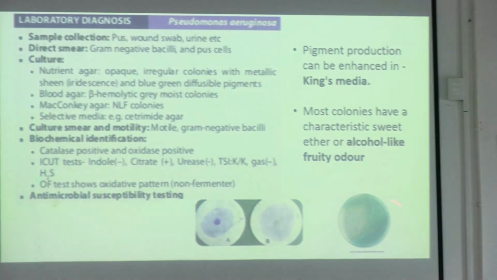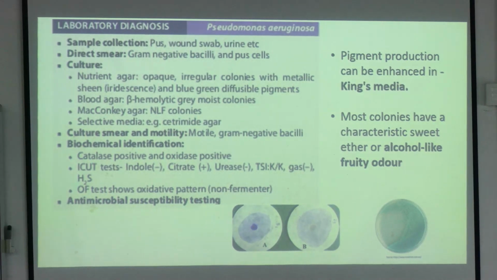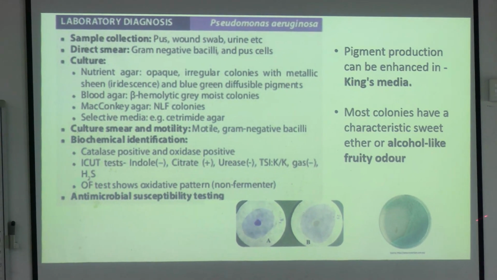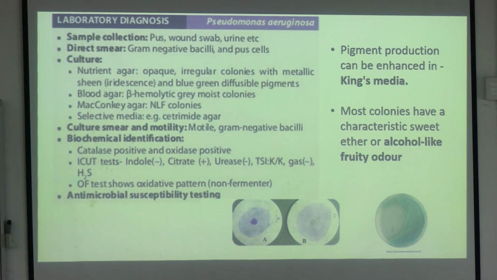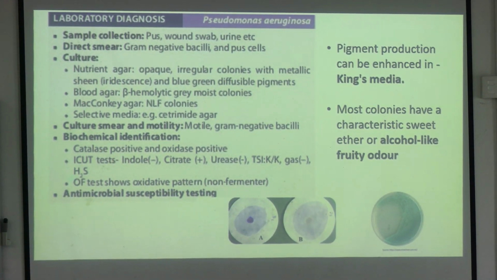In laboratory diagnosis, the first thing that we do is a Gram stain. What will you find? You find gram-negative bacilli, plain and simple. Then whenever we see this kind of color in a nutrient agar plate, we suspect that it's a Pseudomonas. Two things are very important in Pseudomonas, one is color and the other is smell. It gives a very sweet kind of fruity odor. I don't know why they call it fruity. I don't find it fruity, but I find it sweet.